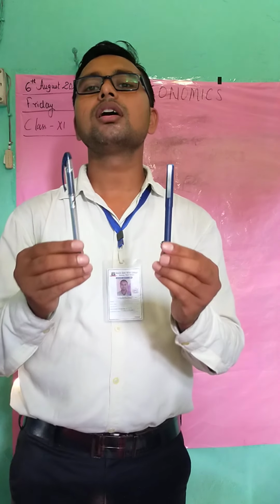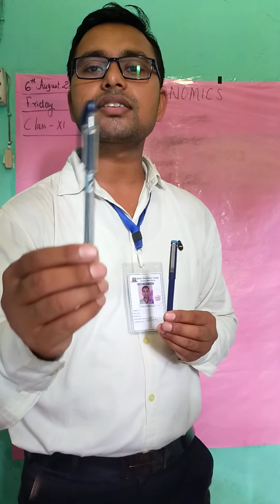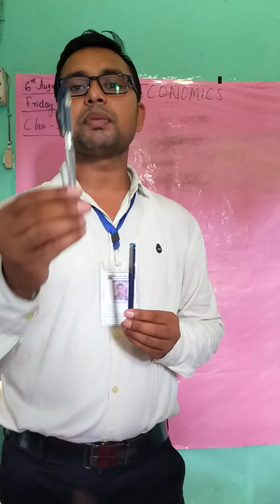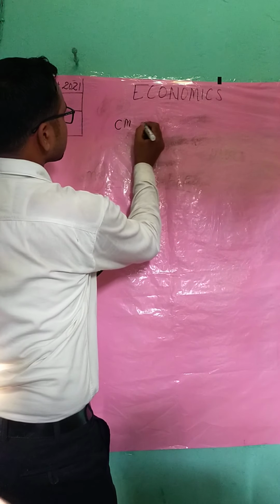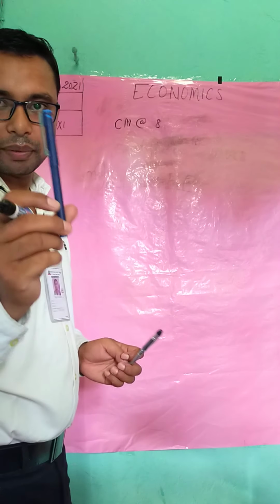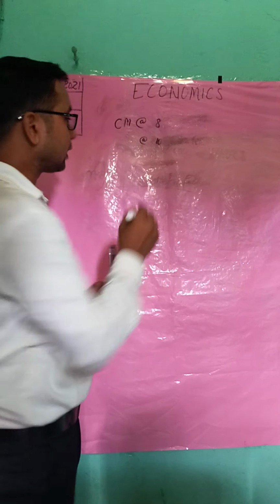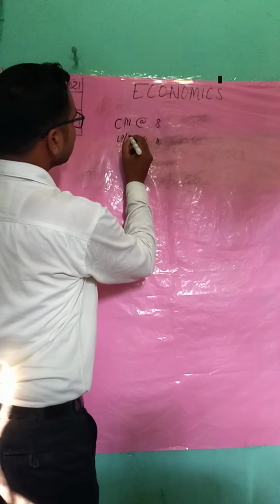So this pen is running 5.5 kilometers, isn't it? And this pen is running 5 kilometers at the same rate. But what if the price of this one, the Cello Maxriter, gets reduced by 2 rupees? Now the Cello Maxriter is costing 10 rupees and this Luxor pen is costing the same price, that is 10 rupees. That is Luxor pen or Reynolds.